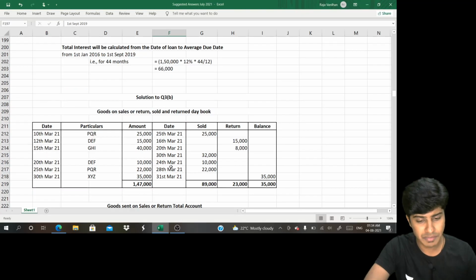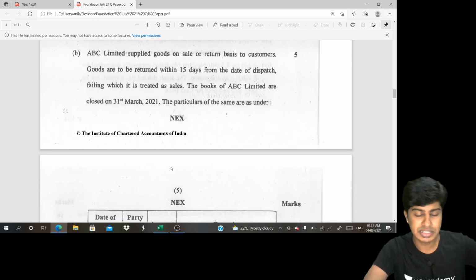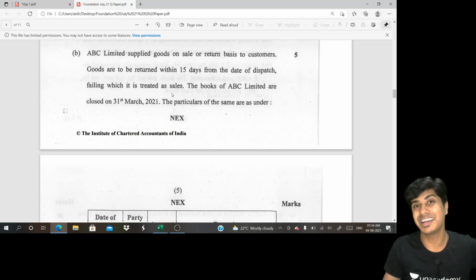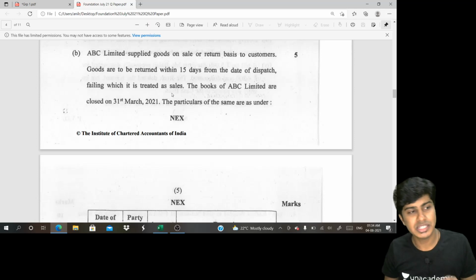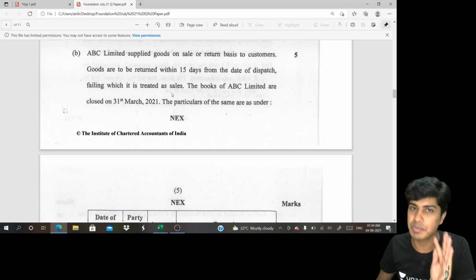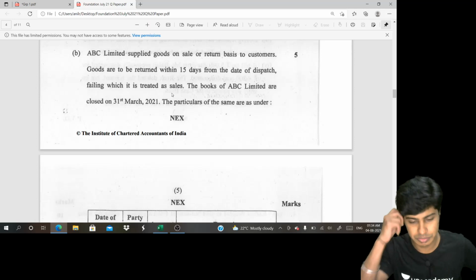Yeah. Then we have another question coming up. Question number 3B for us. ABC Limited supplied goods on sale or return basis to customers. Goods are returned within 15 days from the date of dispatch, failing which it is treated as sale. So the period within which the customer or your debtor can return the goods is 15 days. Within 15 days, either he has to return or he has to agree. On the 16th day, it becomes like he has accepted it. He can't return. He should accept it and then pay money. No option to return.